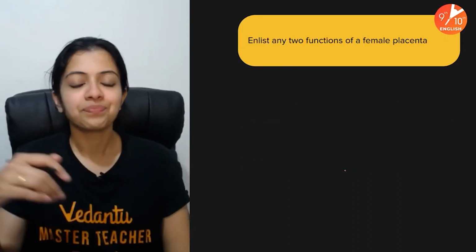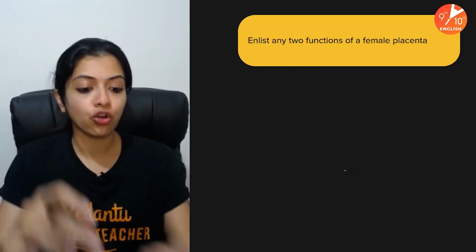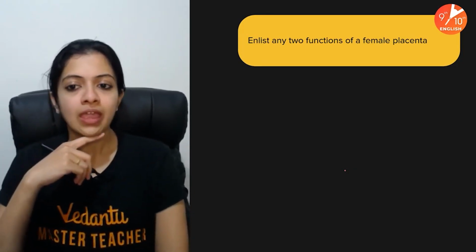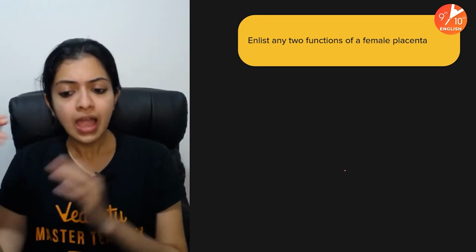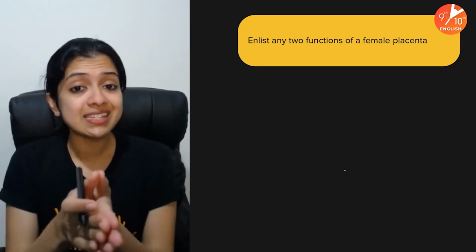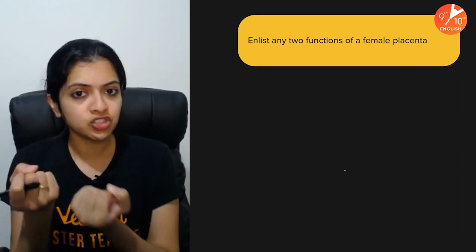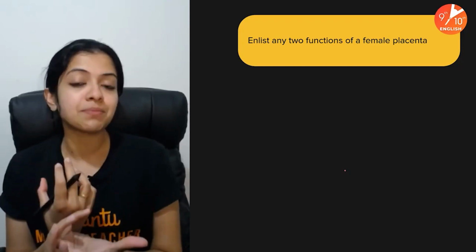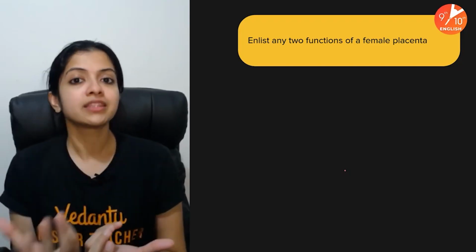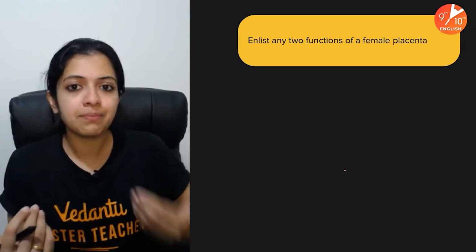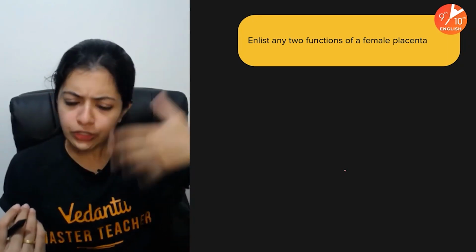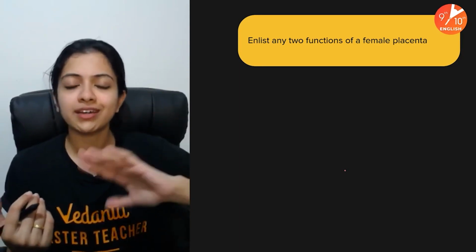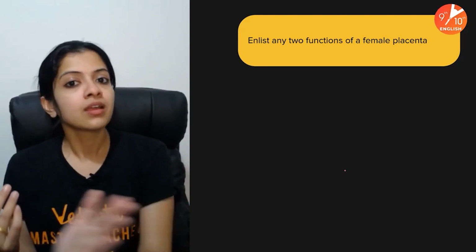All right, now enlist any two functions of a female placenta. What exactly is the placenta? It is the intimate connection between the mother and the growing fetus. It is through this placenta that the mother transports nutrients, oxygen, water, and whatever else the growing fetus requires to the baby.